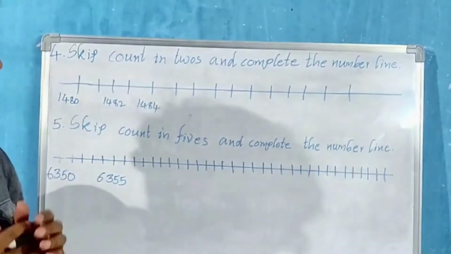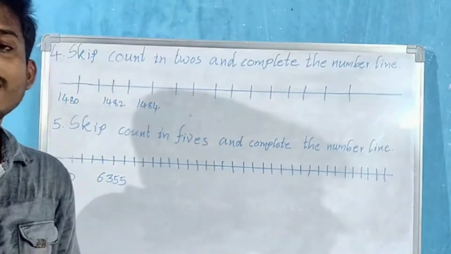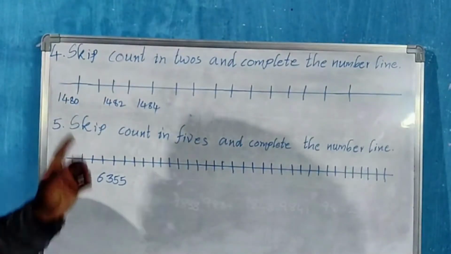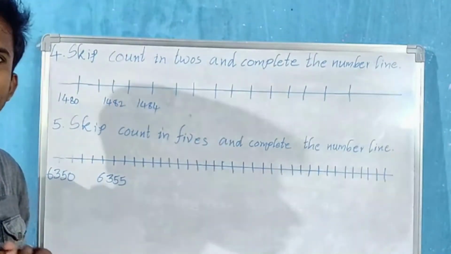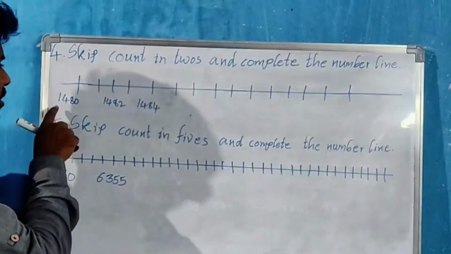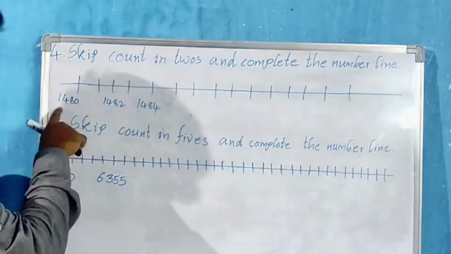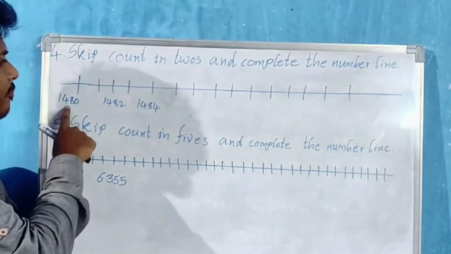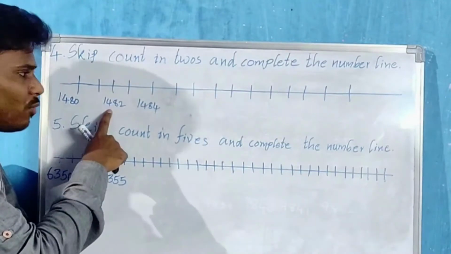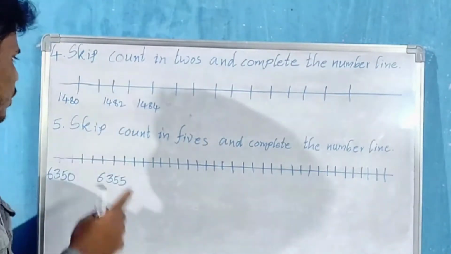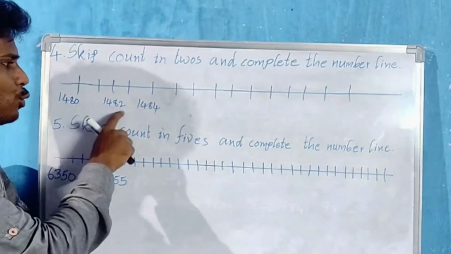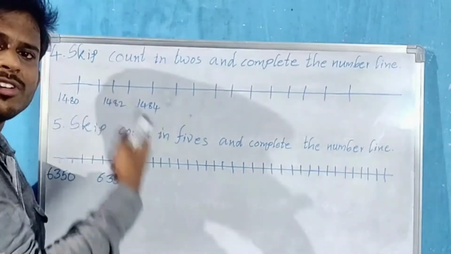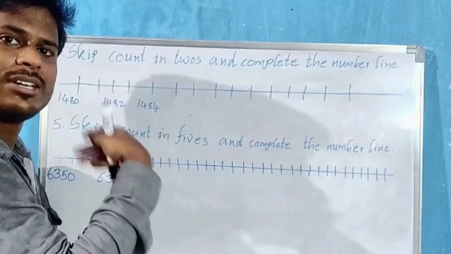Fourth bit, skip count in 2s and complete the number line. Okay, so this is the number line and we have to skip count in 2s and complete the table. So what are the 4 digit numbers given here? 1480, 1482, 1484. Let us look at the last digit only in the ones place: 0, 2, 4, and the next skip count will be 6, next 8.